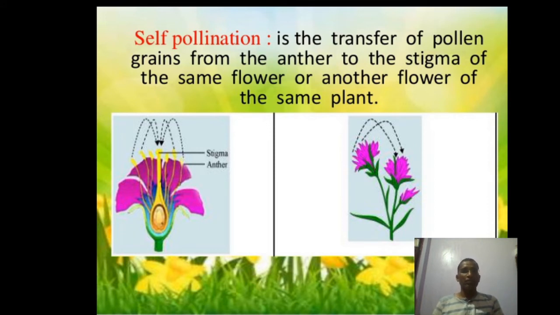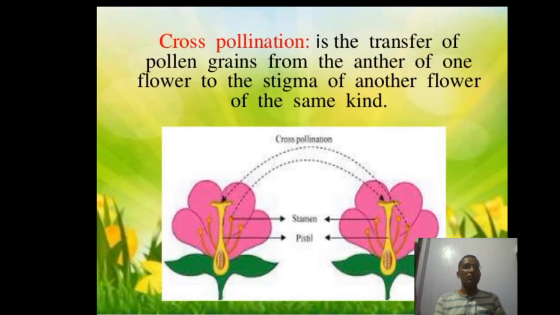So what is the meaning of self-pollination? It is the transfer of pollen grains from the anther to the stigma of the same flower or another flower of the same plant. Then this is known as self-pollination. And what is the meaning of cross-pollination? Cross-pollination means it is the transfer of pollen grains from the anther of one flower to the stigma of another flower of the same kind of plant, and this is known as cross-pollination.